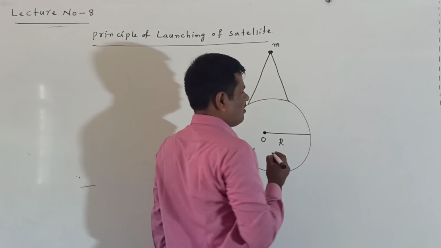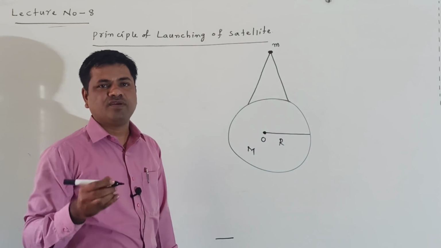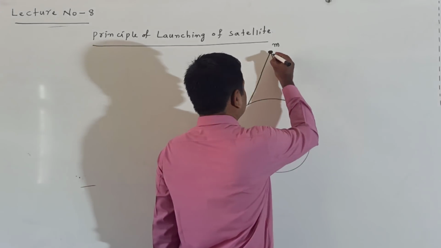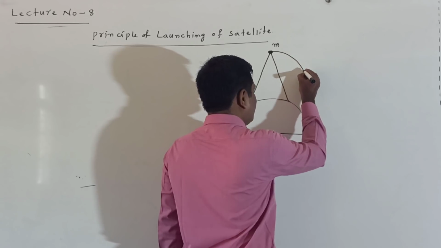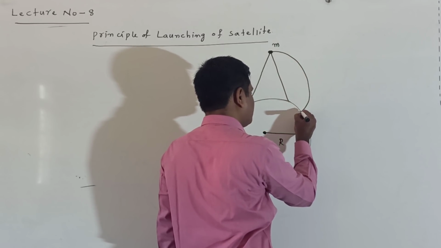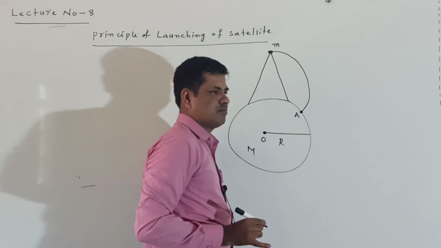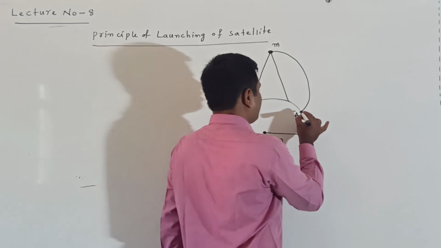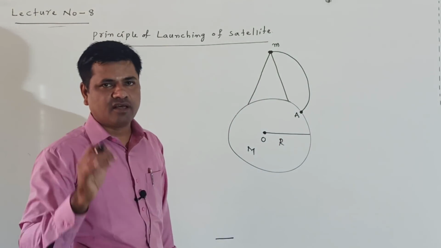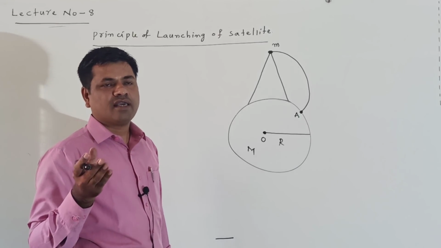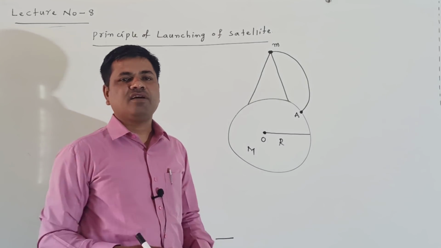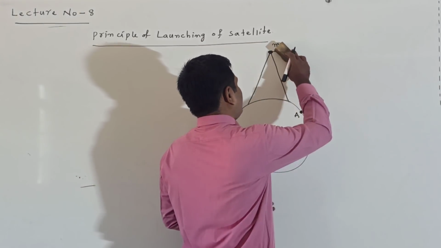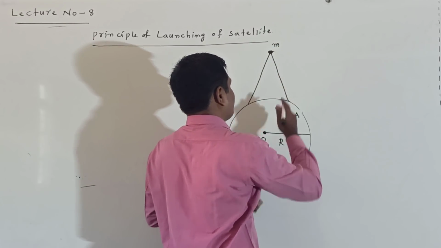First of all, when throwing one body of mass m with a small horizontal velocity, it follows a parabolic path and hits the ground. Here it hits the ground at the point A. It hits the ground at point A due to the gravitational effect. Due to the gravitational effect, the body follows the parabolic path and hits the ground at point A.